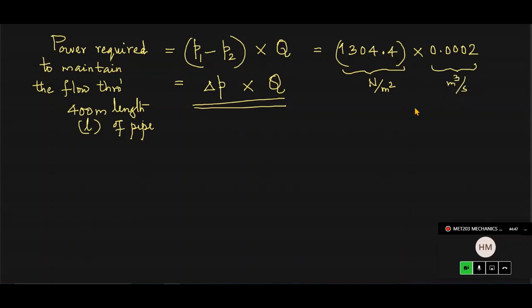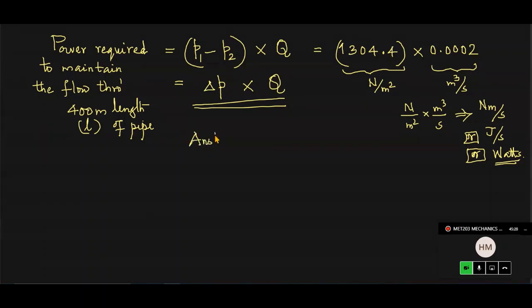If you multiply these two, Newton per meter square multiplied by meter cube per second, what do you get? You get meter square and meter cube, so one meter will remain in the numerator. So it will be Newton meter per second. What is Newton meter per second? That is joule per second. And joule per second is watts. Therefore you will get the power rating in watts, W. So anybody please take the product and let me know the answer.